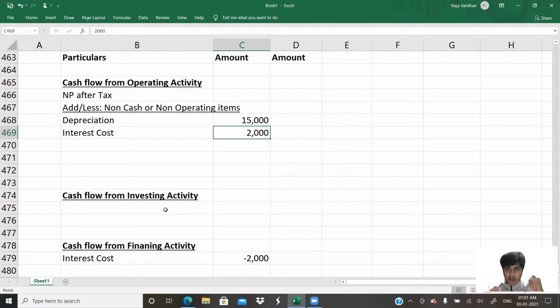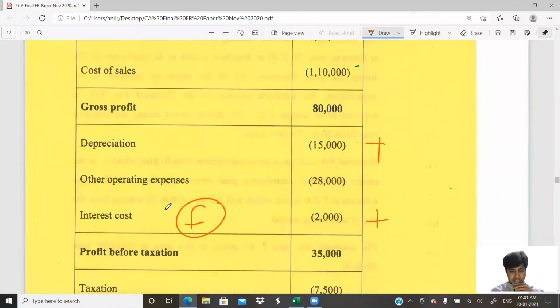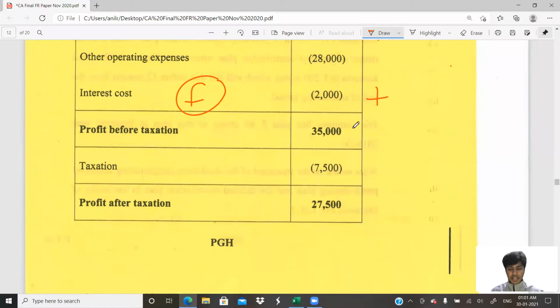So if we remove all non-cash items and non-operating items from the P&L, what will remain in the P&L is only cash items which relate to operating. So ultimately what we arrive at is not net profit, but cash profit. That cash profit is nothing but cash flow from our operating activity. Perfect. So we're done with this interest cost. Let's go ahead. So profit before taxation is 35.